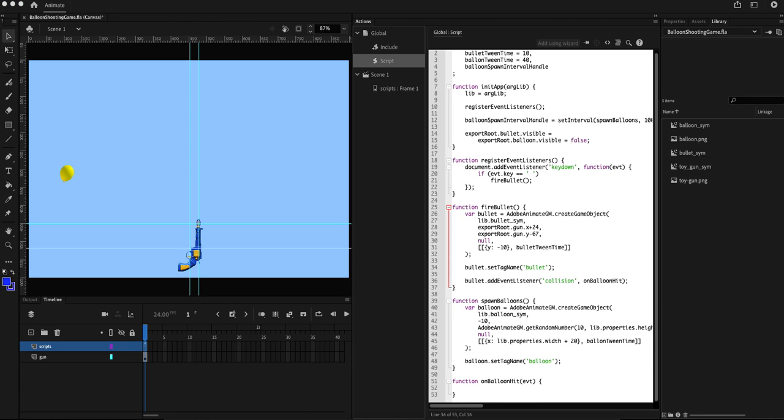So the first thing we are going to do is get the tag name from the second object, the object that has collided with the bullet. So there is event dot the name of the second object variable, obj2, and we are going to get the tag name from that object and check if the tag name is balloon.